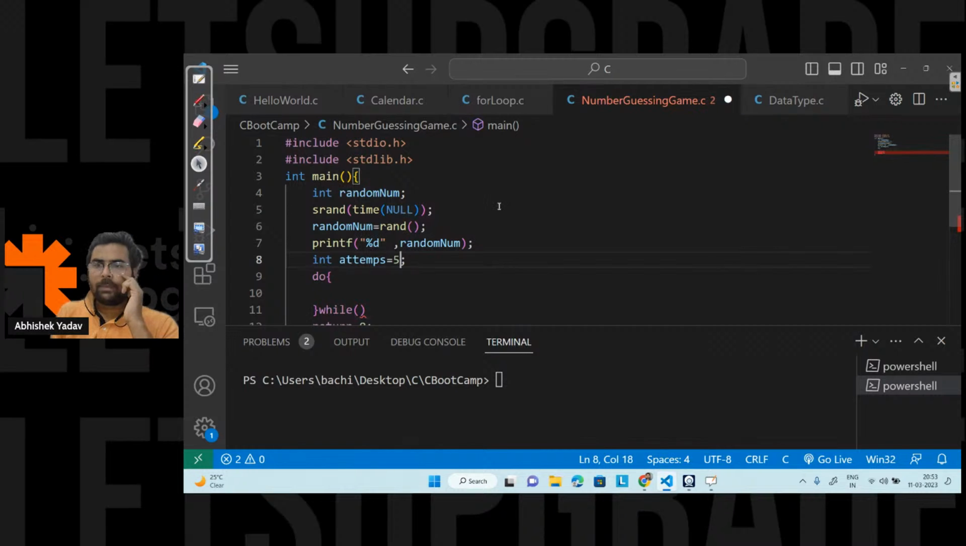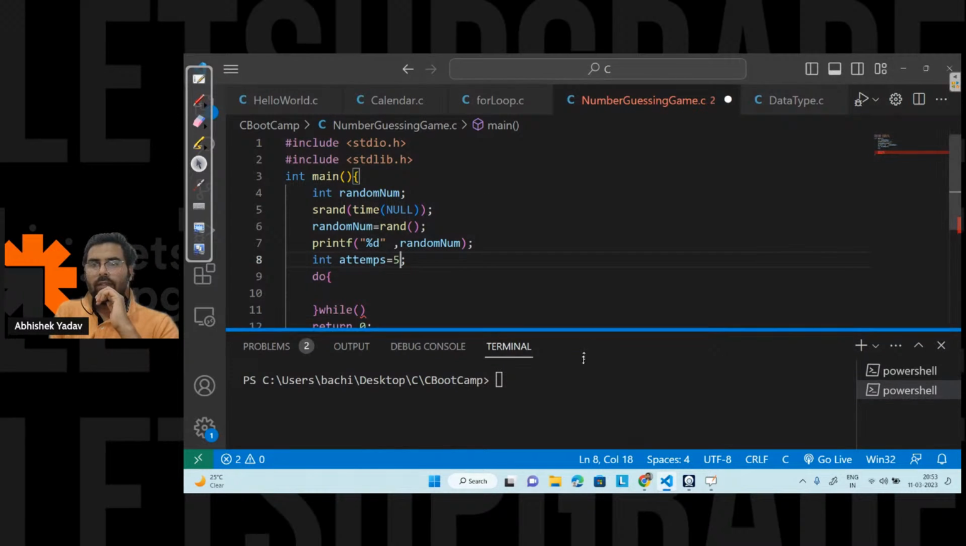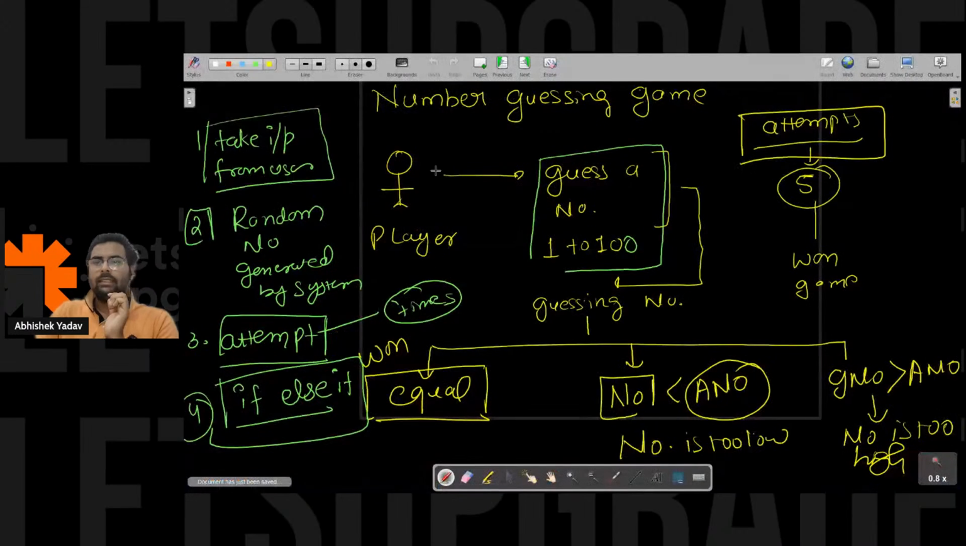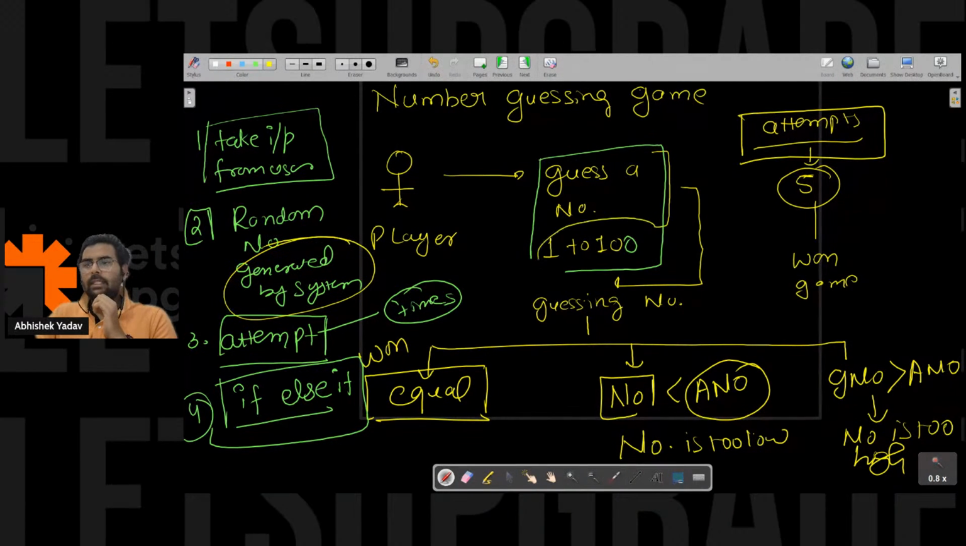Yeah, I'm coming to that part, Roshan. So here, and one more thing, I want a random number between 1 to 100, right? This random will give me some random number, either 2000, 3000. It has a range from 1 to some maximum value, right? In order to get a random number between this range, that is from 1 to 100, let's see that part. This part is the random number generated by the system, from 1 to 100.